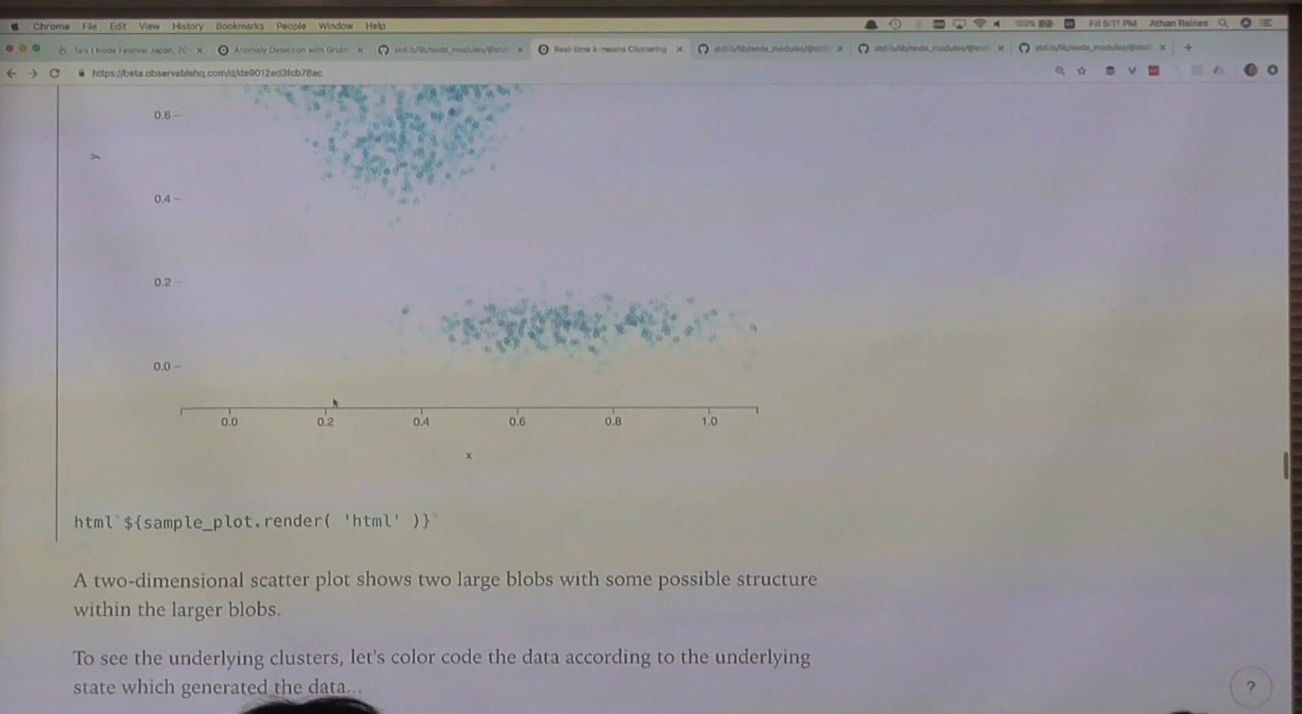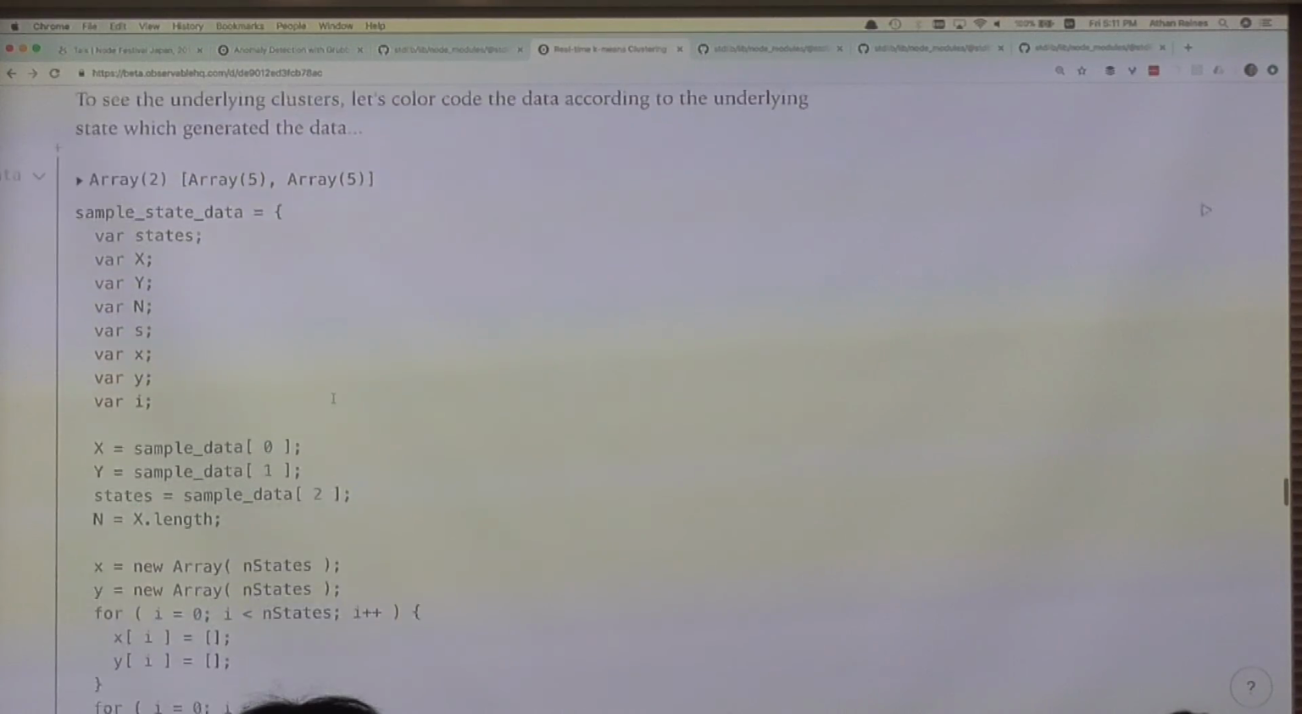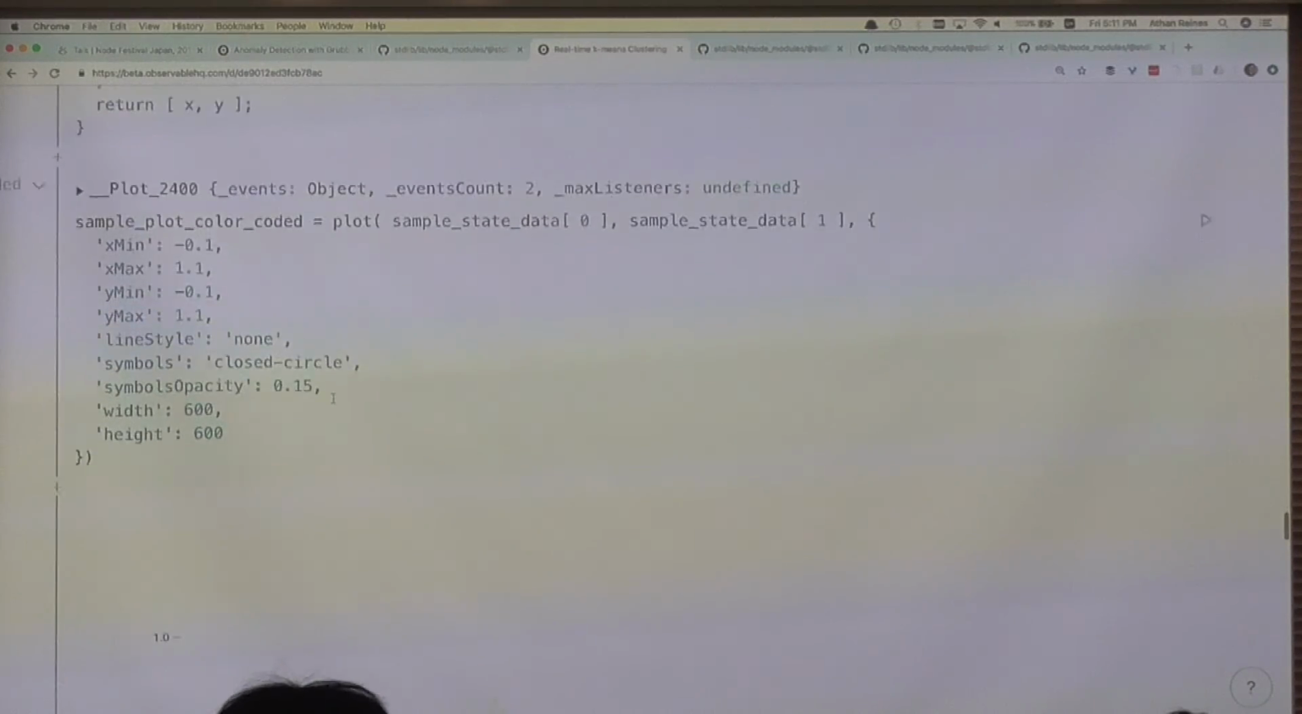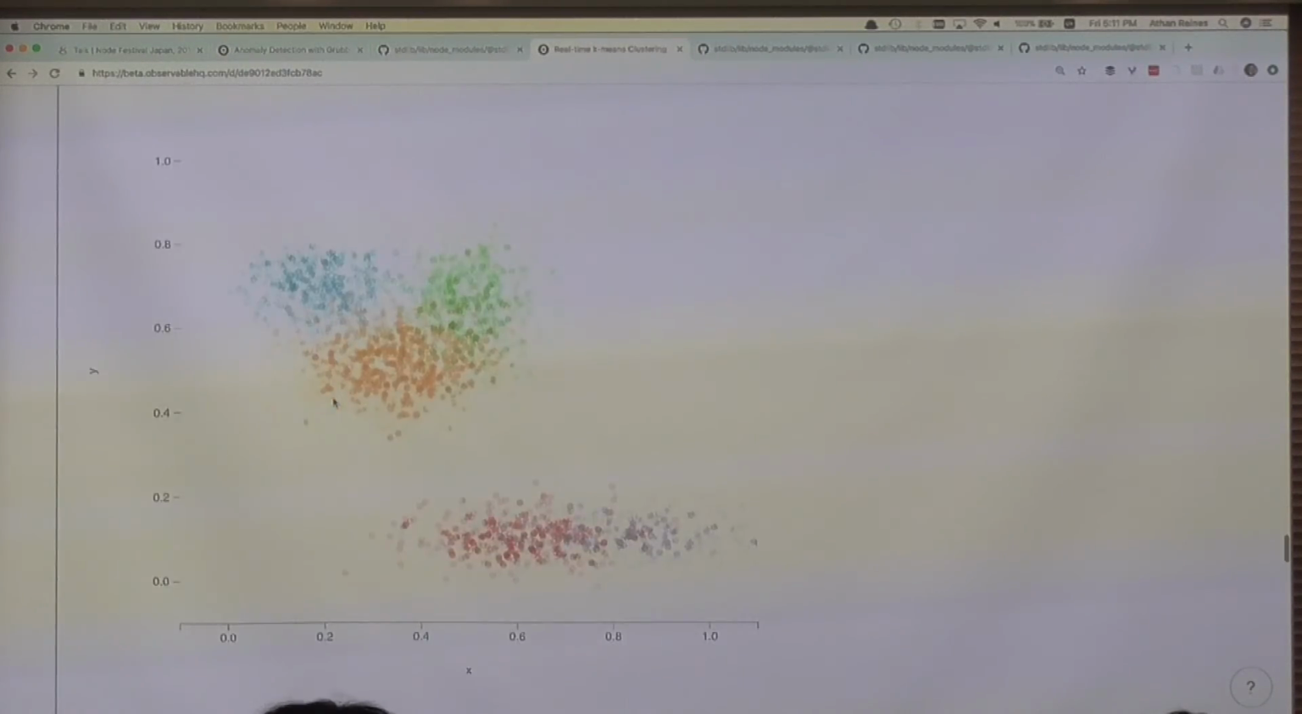And having the advantage of simulation, we can actually label that data according to the underlying state. And what that looks like is something like this, where we have 5 different clusters of data with some overlap between those clusters. And the goal of our real-time machine learning algorithm is to be able to identify and extract out the centroid